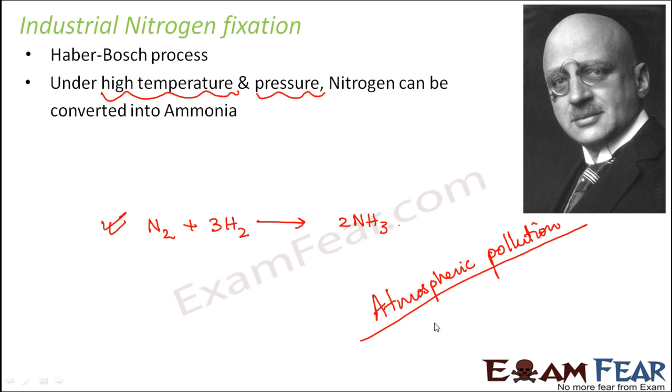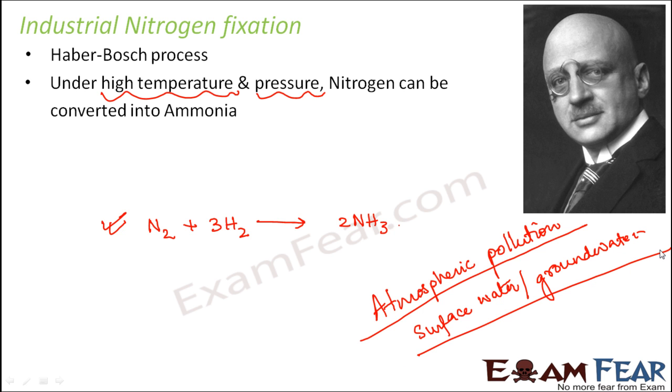In fact, this process also leads to surface water and groundwater contamination. So it also causes water pollution. Do you know why that happens? Because as you remember, I was telling you that oxides of nitrogen and oxides of sulfur have a very high tendency to cause pollution.